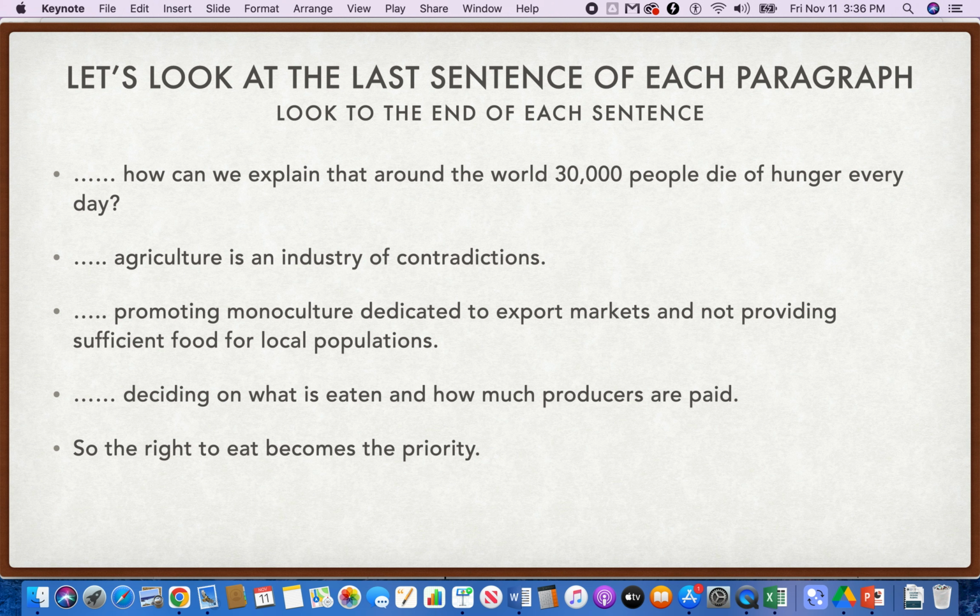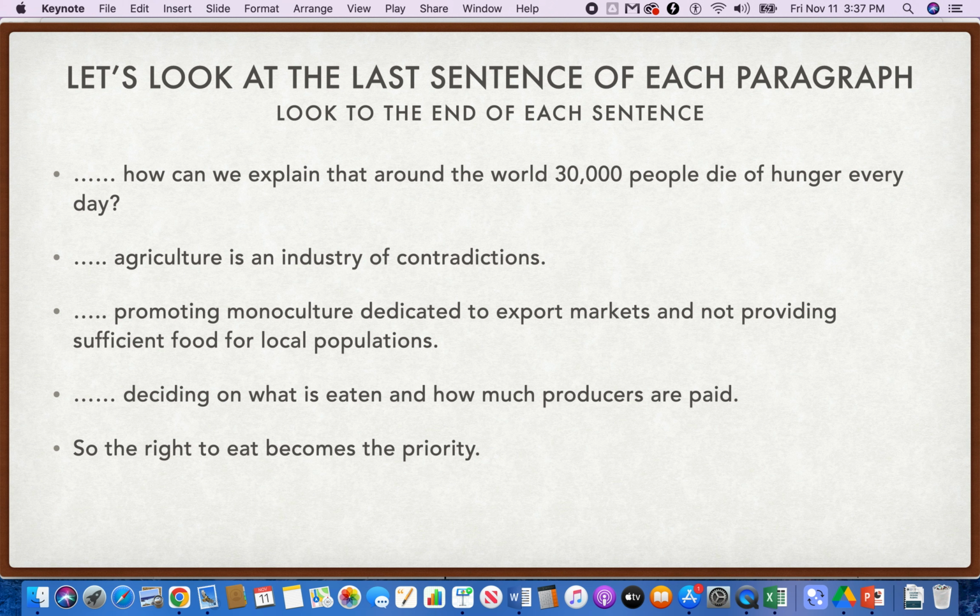In the second paragraph, it says, how can we explain that around the world 30,000 people die of hunger every day? How can we explain? All right, he's trying to explain it. He put that as a question. My guess is, and your guess is, he's going to explain it to us.